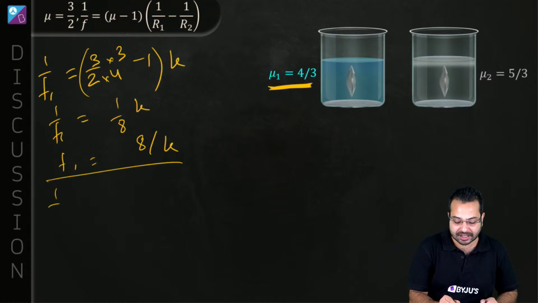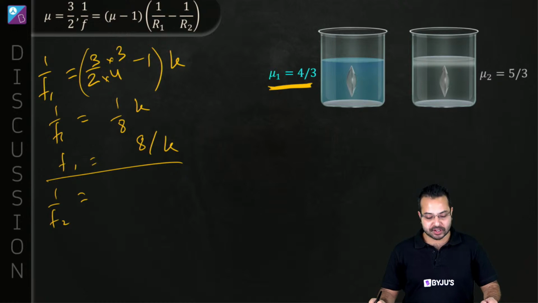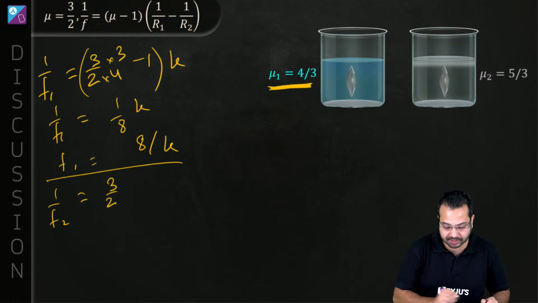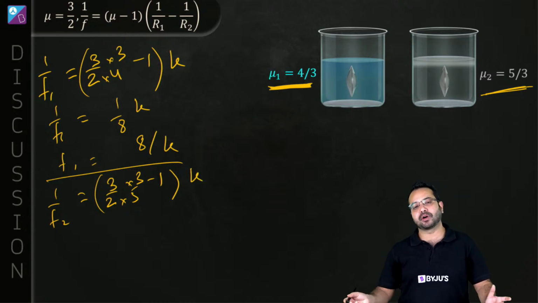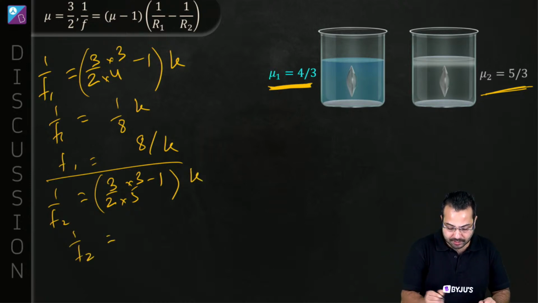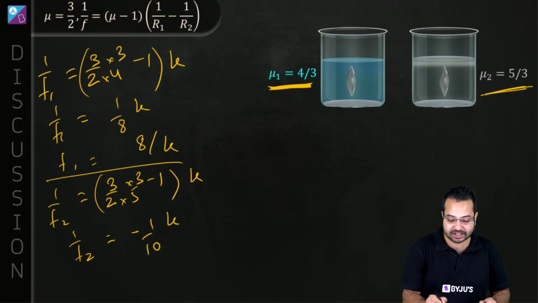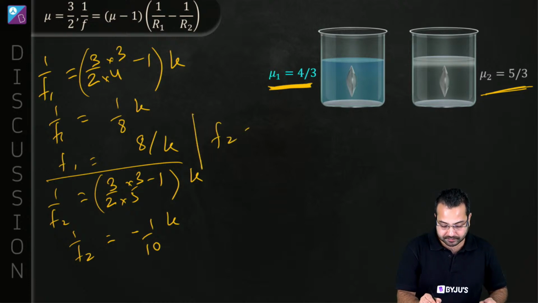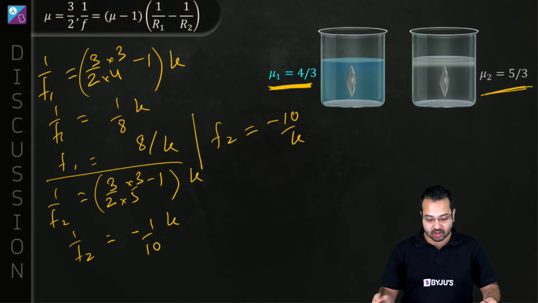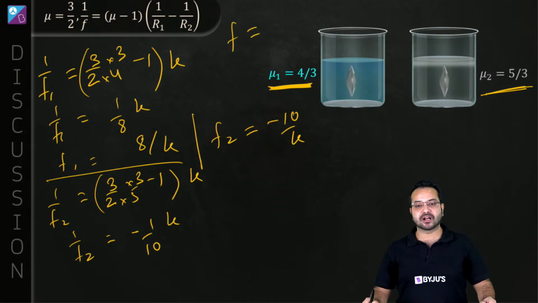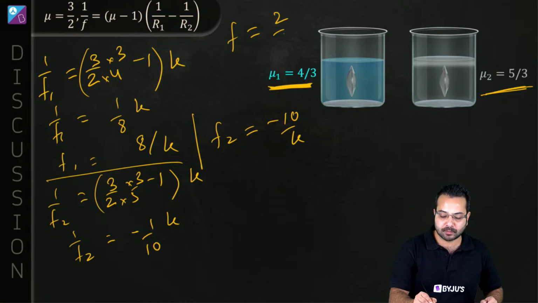Okay, let's quickly find out f2 also. So 1 by f2 is going to be the refractive index of the lens divided by the refractive index of the medium, which is 5 by 3. So 5 by 3 minus 1, and then 1 upon r1 minus 1 upon r2. So 1 by f2 comes out to be 9 minus 10, which is minus 1 upon 10 into k. So f2 is going to be minus 10 upon k. ठीक है? And f we had already found earlier. So f was 2 upon k.